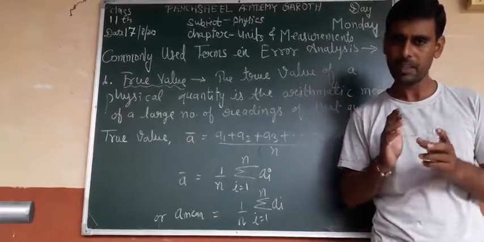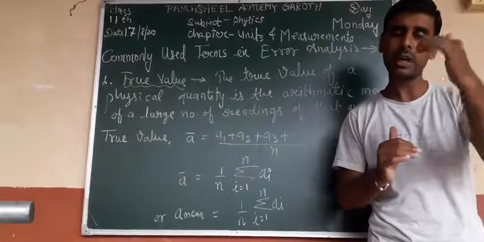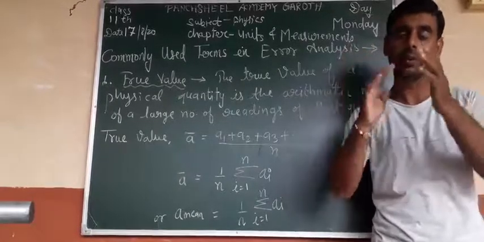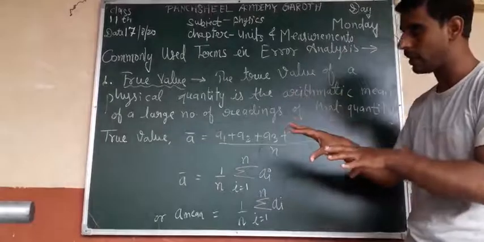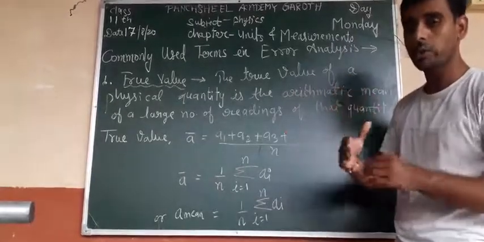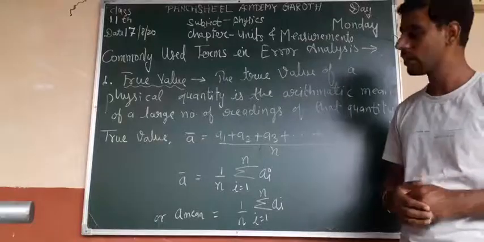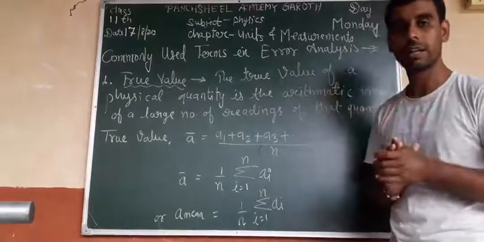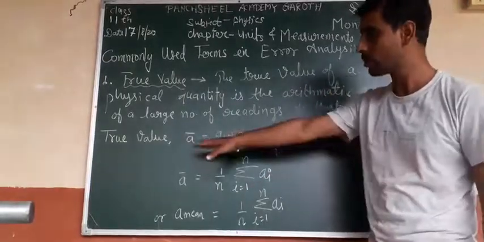Then what is the true value of the diameter? उस डायमीटर की ट्रू वैल्यू क्या होगी? आपके पास में बहुत सारी वैल्यू आई है. Then what is the true value of that quantity? So we take the average, the arithmetic mean. So the true value is what?